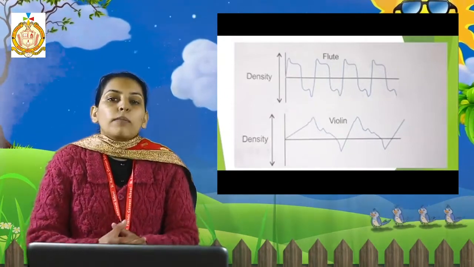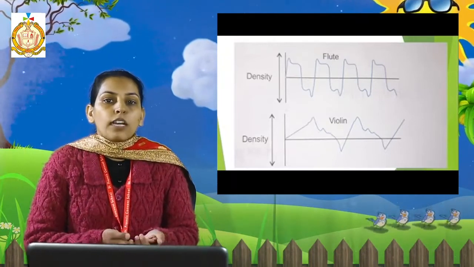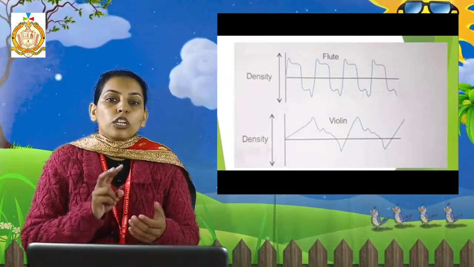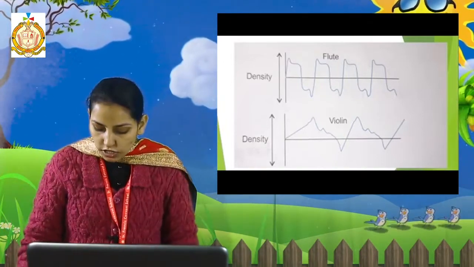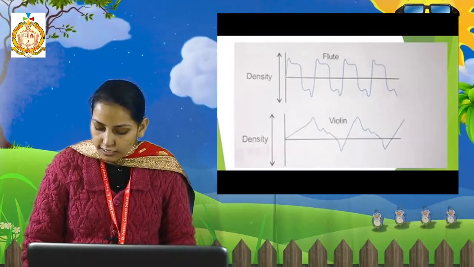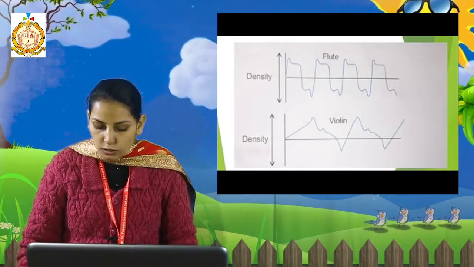Next one is timbre. Students, for example, if the frequency is the same and the amplitude is the same, then how can we distinguish two sounds? With the help of their waveform figure, we can tell which diagram is drawn. It is the characteristic which differentiates two sounds of the same pitch and same loudness.